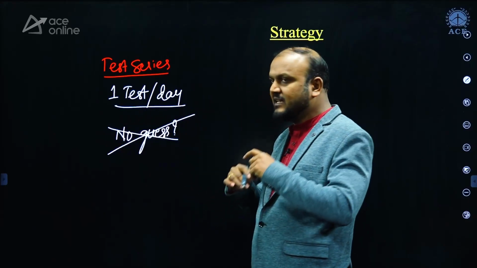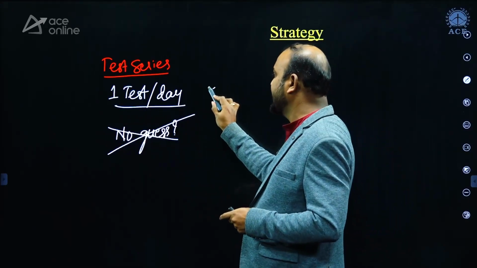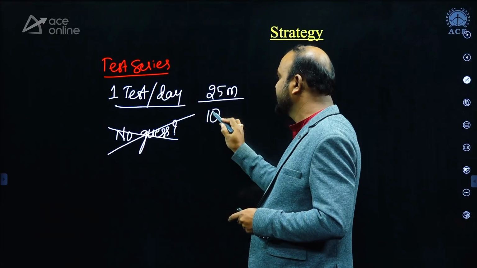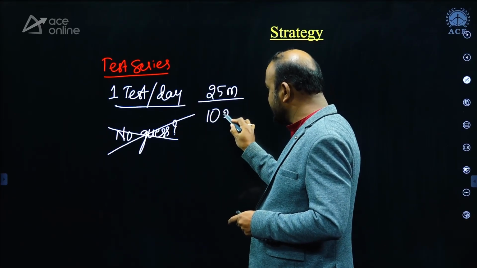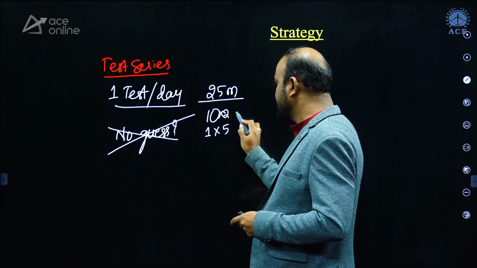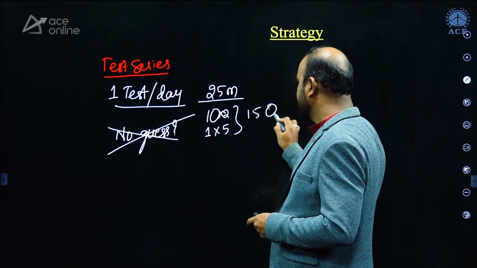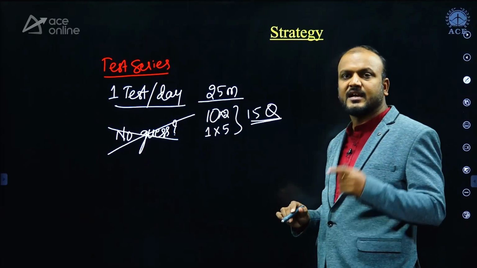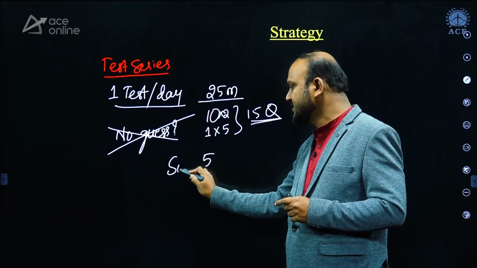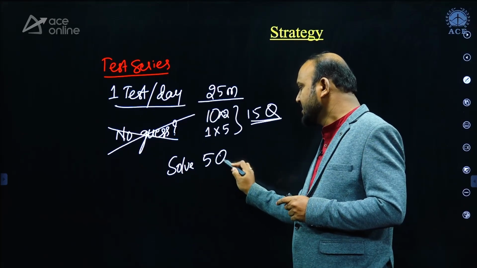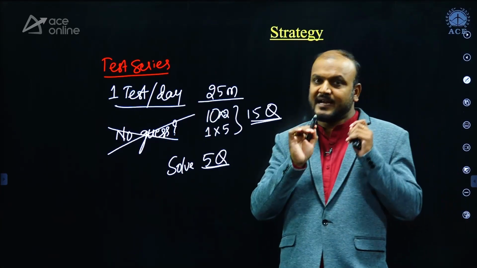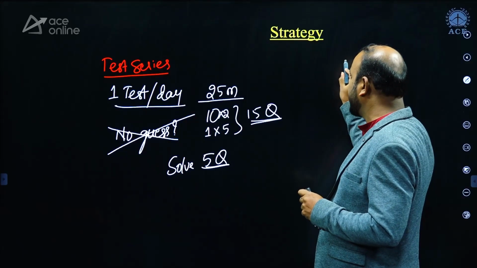Suppose a test is for 25 marks, consisting of 10 two-mark questions and 5 one-mark questions, so 15 questions. Assuming you are able to solve 5 questions, and you didn't solve 10 questions, I suggest you keep an error book.